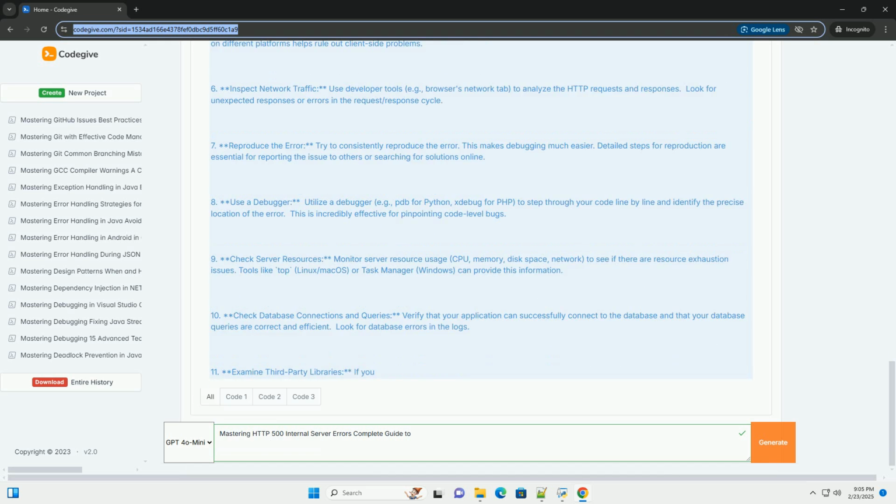10. Check database connections and queries. Verify that your application can successfully connect to the database and that your database queries are correct and efficient. Look for database errors in the logs. 11. Examine third-party libraries. If you suspect an issue with a third-party library, check for updates, known bugs, or compatibility problems. 4. Code example, illustrative Python with Flask.